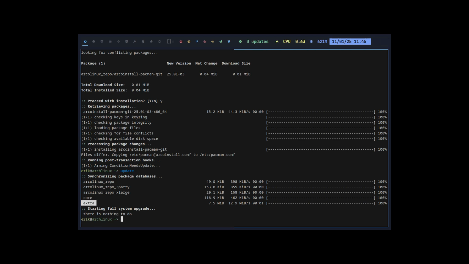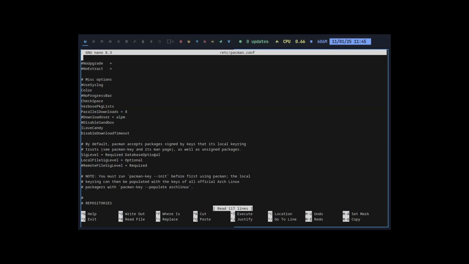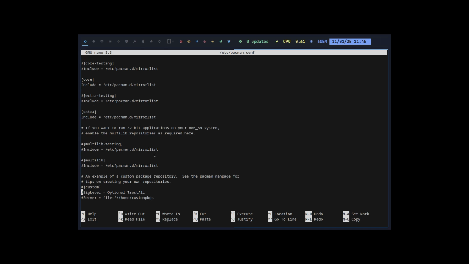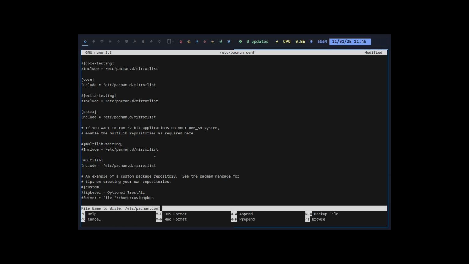The library here, multilib, is gone. So 32 bits are out, and Steam and Wine are out, and then pacman.conf is easily opened. And in here, these guys, that's what we have removed. And they're back, right? Simple as that.